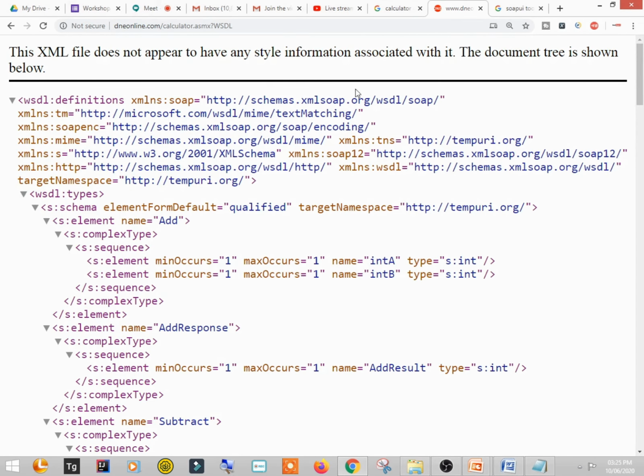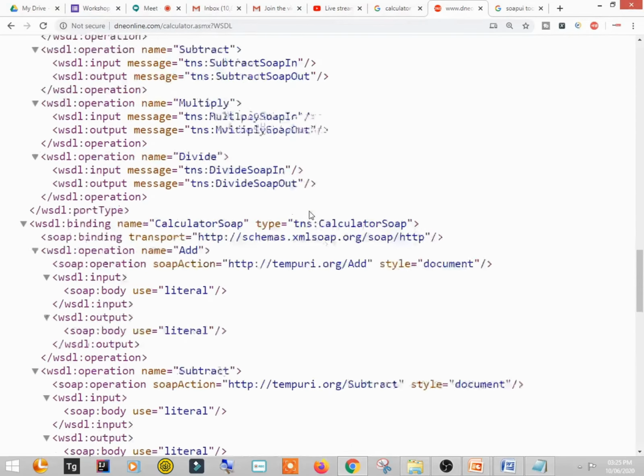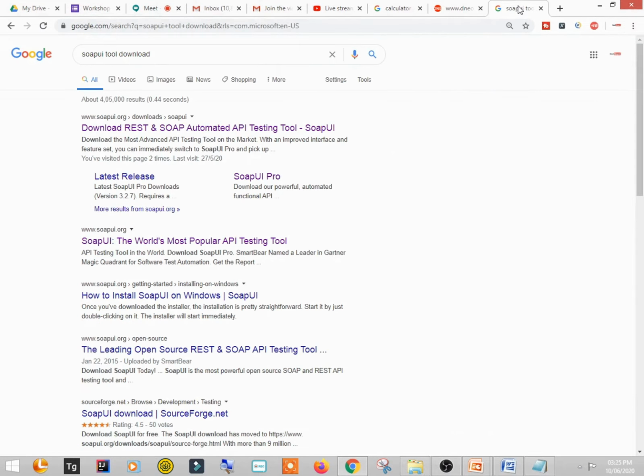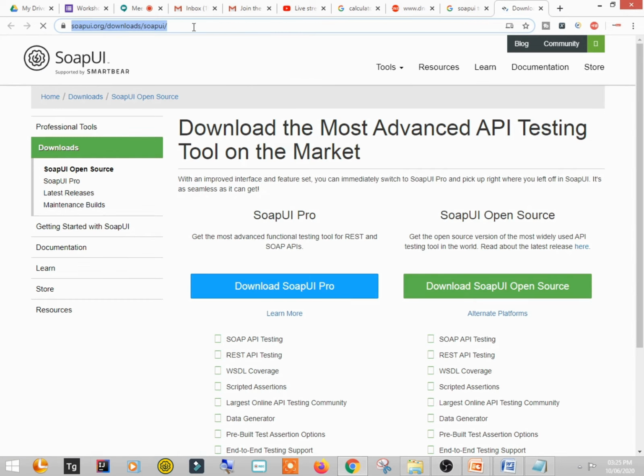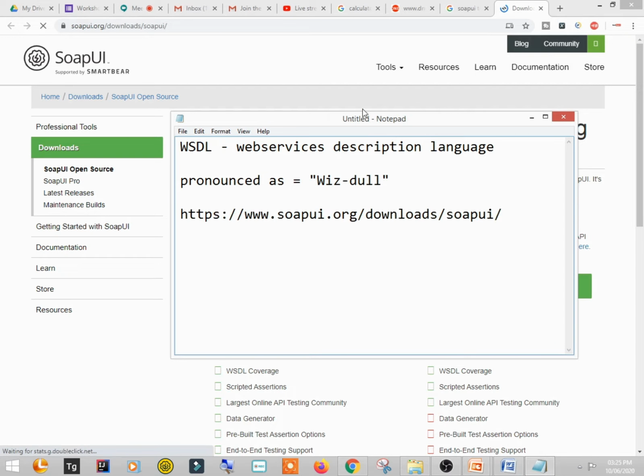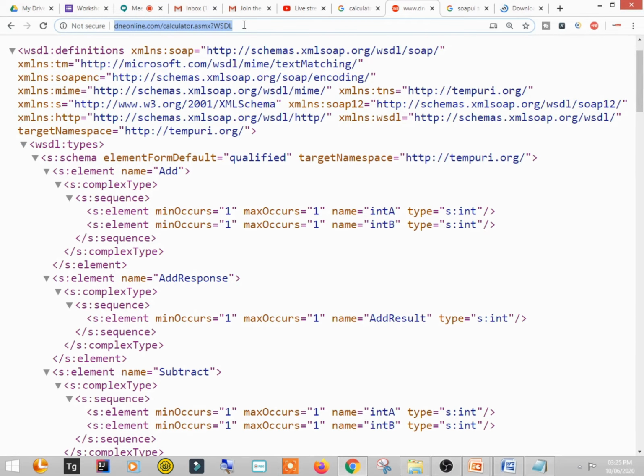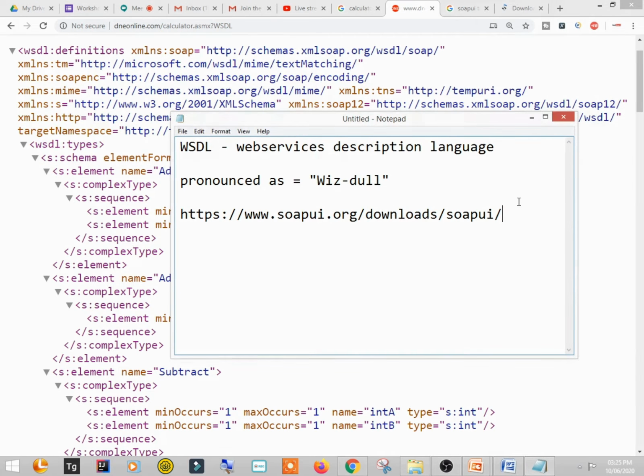So to test this web service, we are going to download a tool that is SOAP UI. I've searched for it on the net, and you can get this download link over here. I'll be putting all the web links into the notepad, but you don't actually need it. You can simply search on Google and you will get it. But still, I have given it to you for the notes.